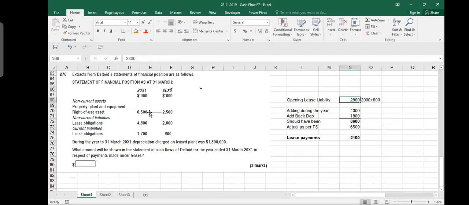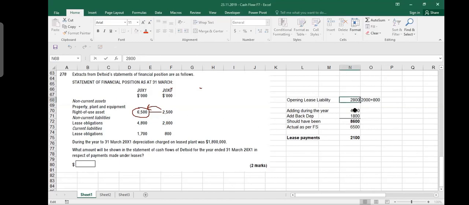Then when I come to the next year, my right of use asset increased. Increasing means that I'm getting some more equipment, some more property on lease, right? Because I'm increasing my asset under lease. So how much asset did you get under the lease? This is the difference between these two numbers, which is 4,000. This you also have to pay. This will also become your liability, because when you are getting an asset under lease, that is your liability. So 2,800 was my liability from the previous year, and then I get some more equipment on lease, and of course I have to pay for that. That is also my liability.